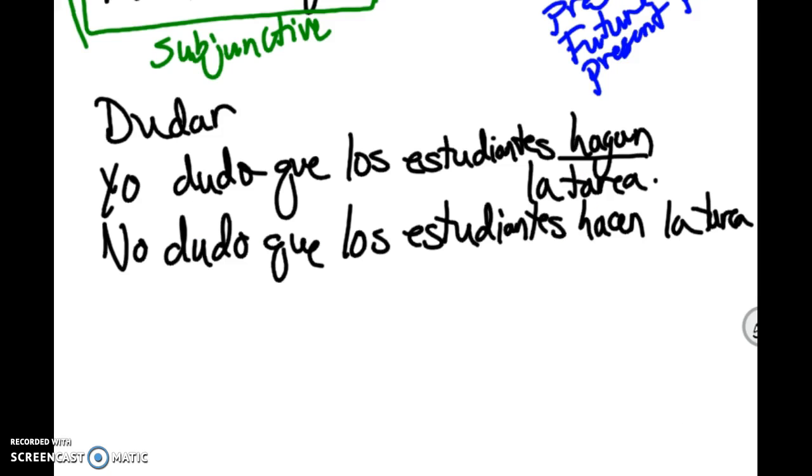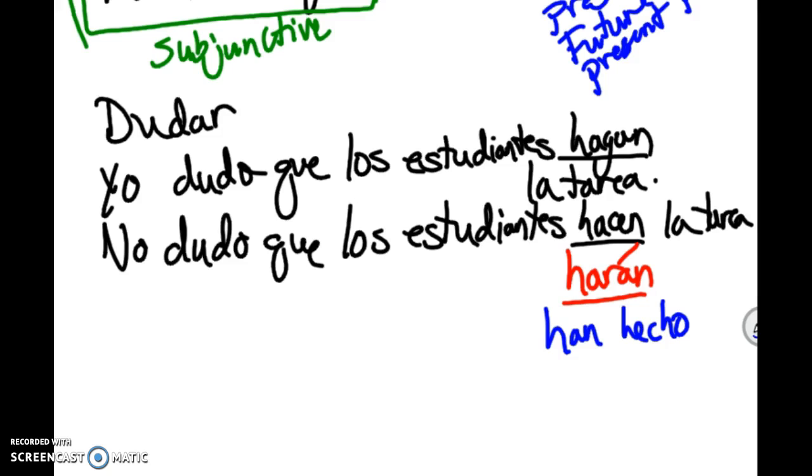Now let's take out hacen and replace it with harán. So now I've said I don't doubt that the students will do their homework. Now let's get rid of the future and replace that with han hecho. What does it say now? I don't doubt that the students have done the homework. So in this case, I get to choose. Do I want to talk about what I think is happening now, will happen, or has happened? And that will determine the verb that I use.